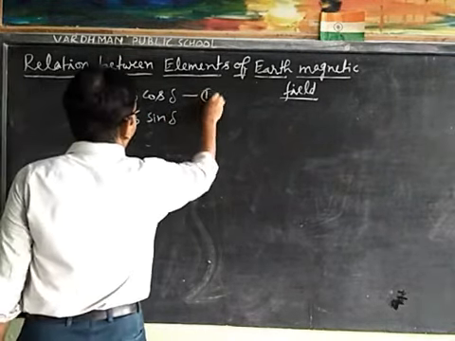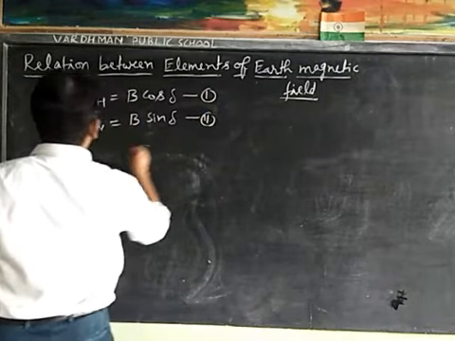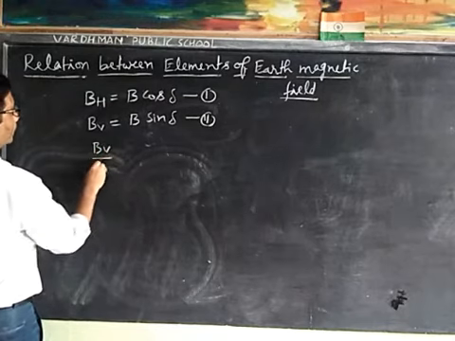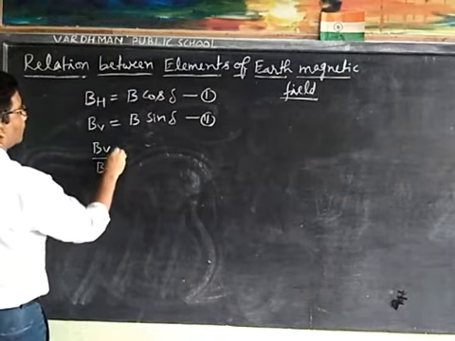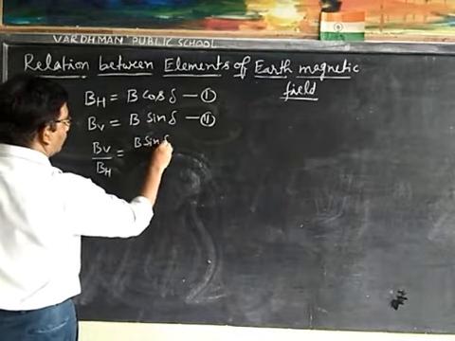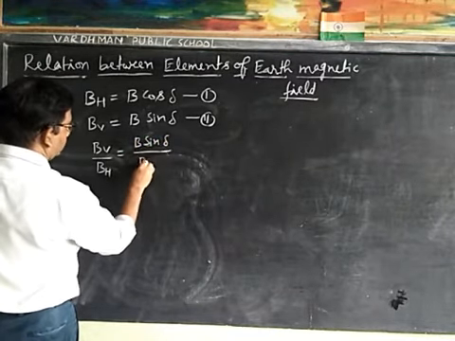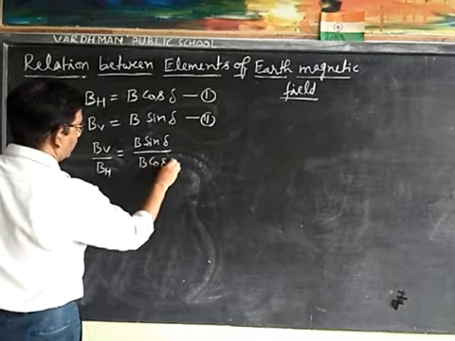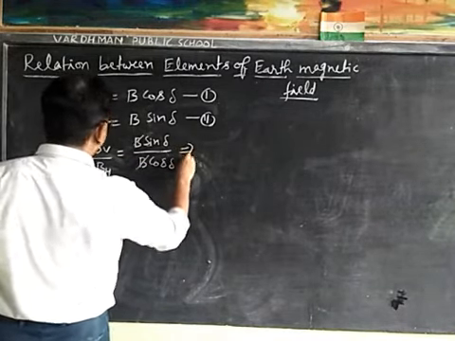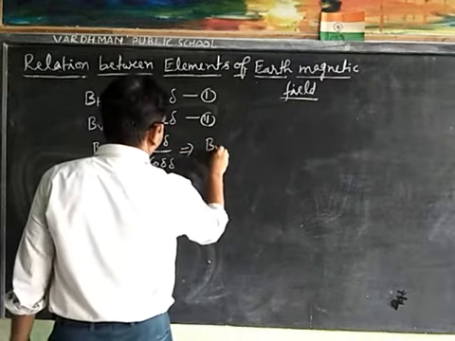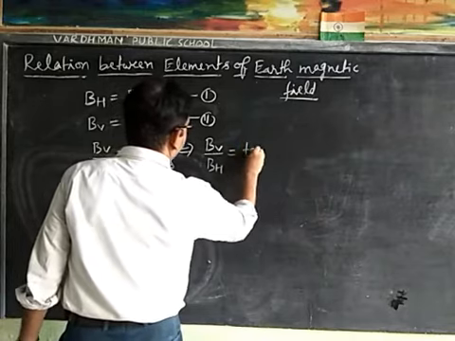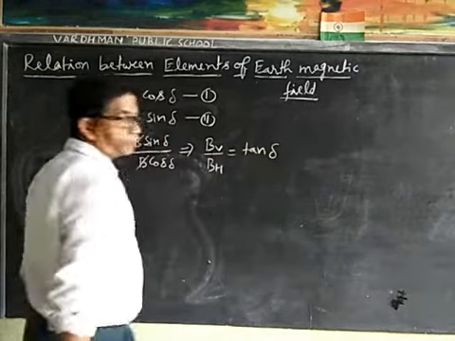Suppose this is my first equation and this is my second equation. Now we divide second by first, then BV upon BH is equal to B sin delta upon B cos delta. Cancel B, this implies BV upon BH is equal to tan delta.